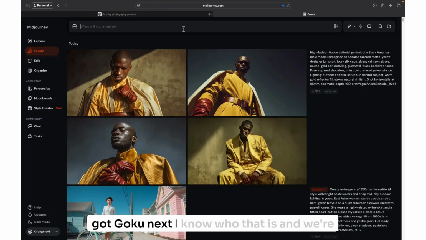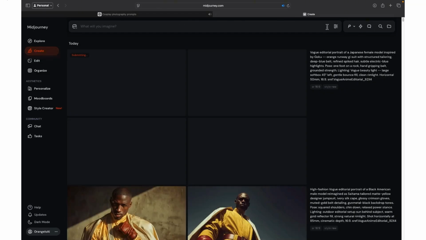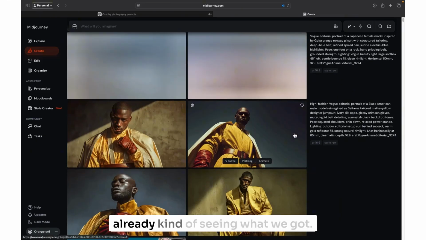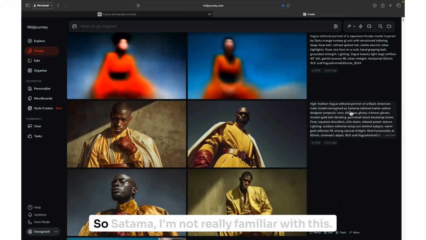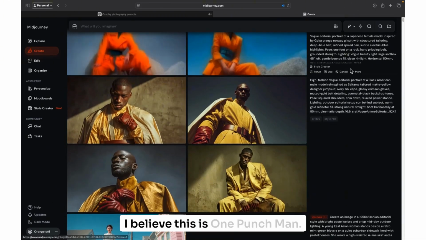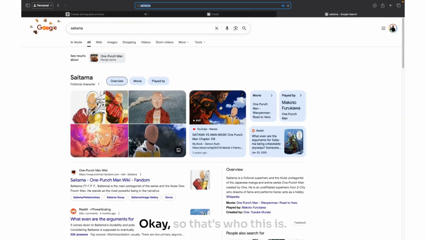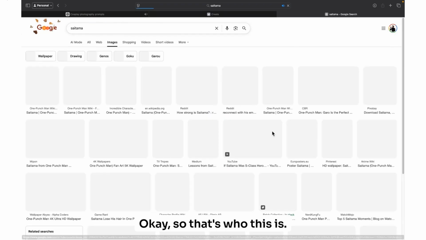Got Goku next. I know who that is. And we're already kind of seeing what we got. So Saitama, I'm not really familiar with this. I believe this is One Punch Man. So let me just type in Saitama. Okay, so that's who this is.